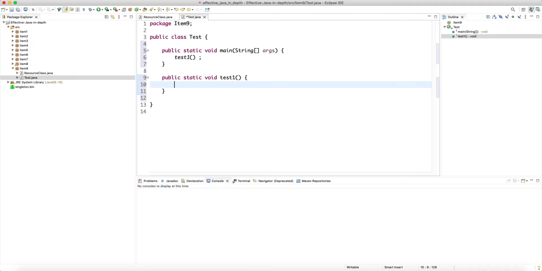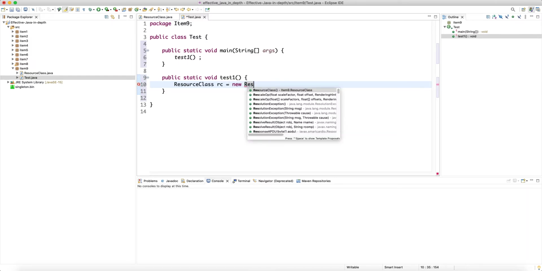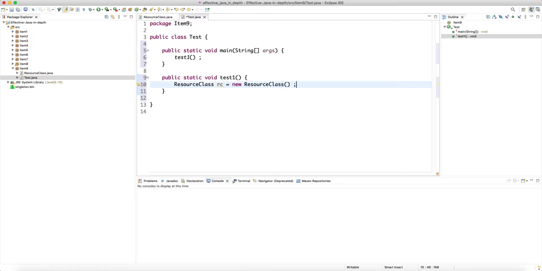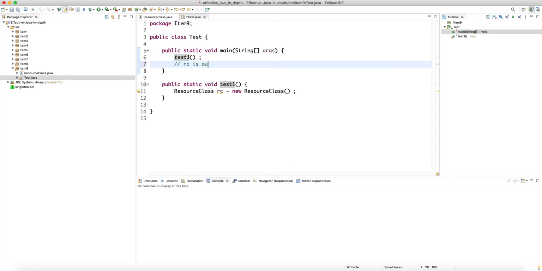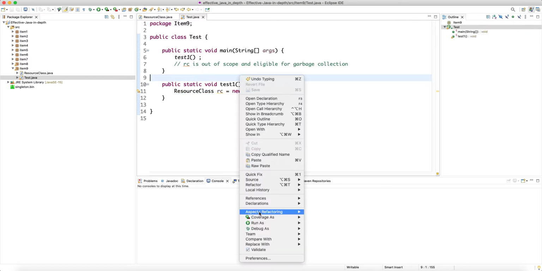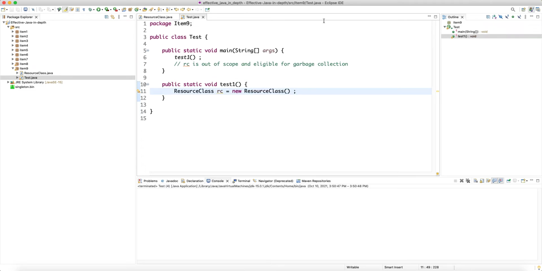Now if I say ResourceClass rc is new ResourceClass, and then if I run this, the close method is not called, even though this is a local variable to the scope of this method, and when we come back from this method call, rc is out of scope and is basically eligible for garbage collection, right? However, this doesn't mean that the close method is going to be automatically called, so that doesn't happen.